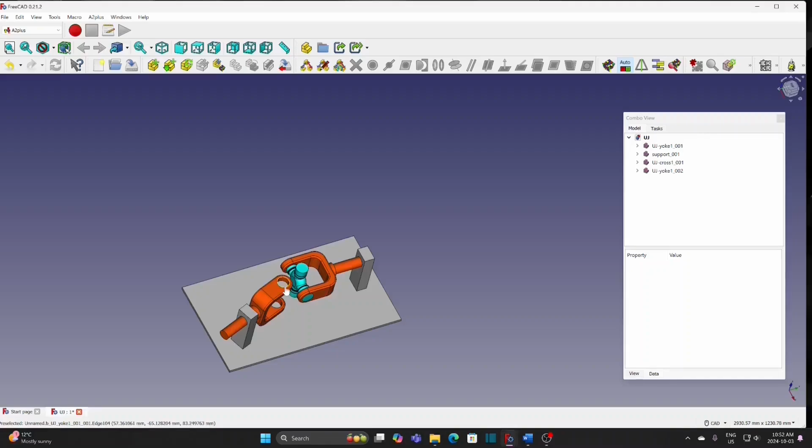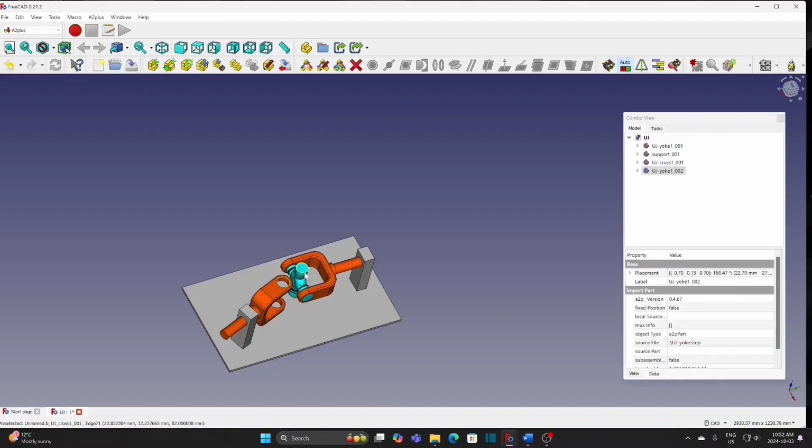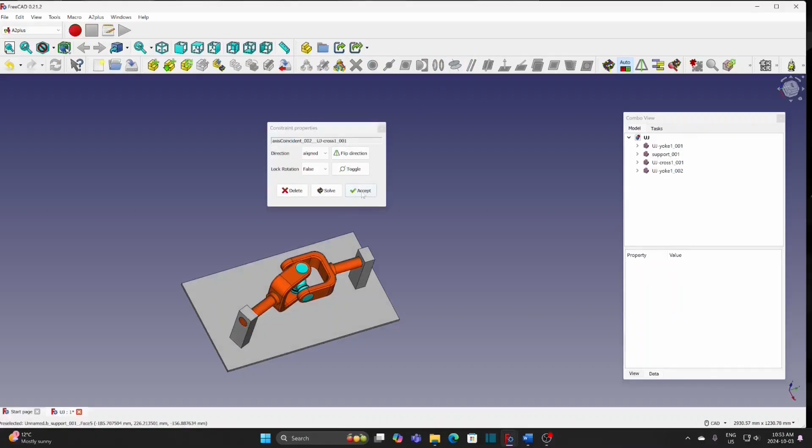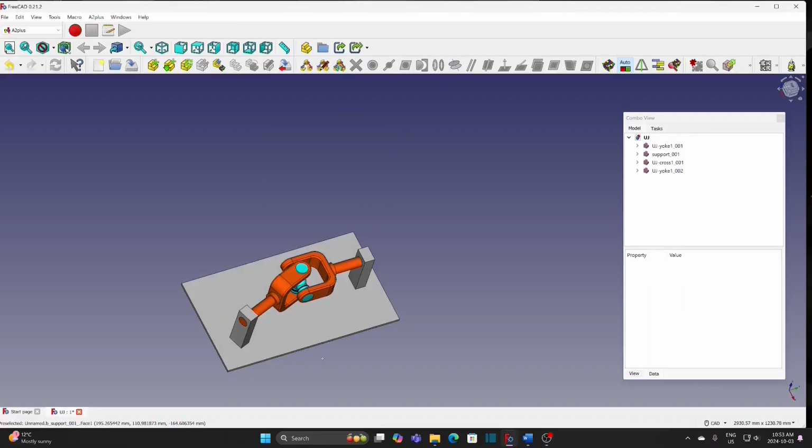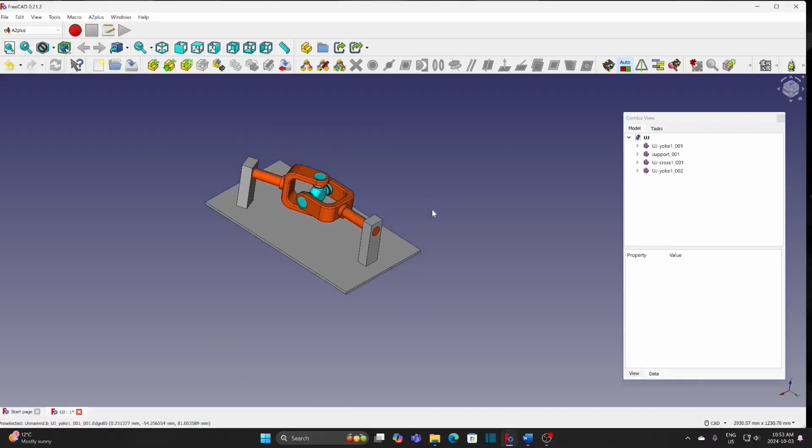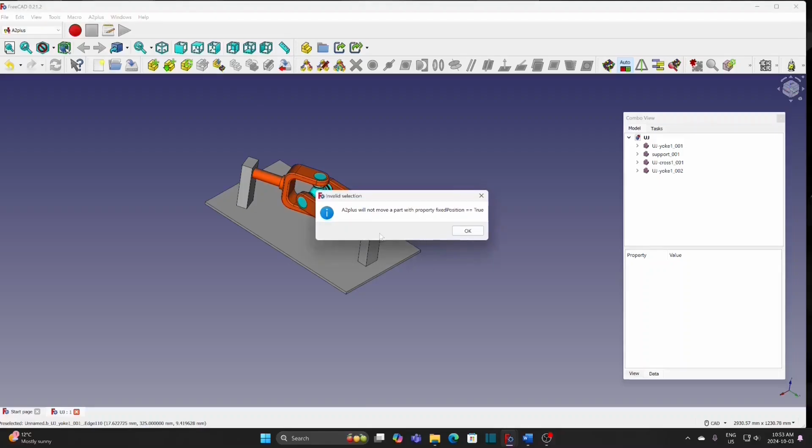Select the circular edge of the yoke. Hold the Ctrl key and select the circular edge of the coarse. Apply an axis constraint too. Move the part under constraints. Select the yoke, but it cannot be moved because it is fixed.